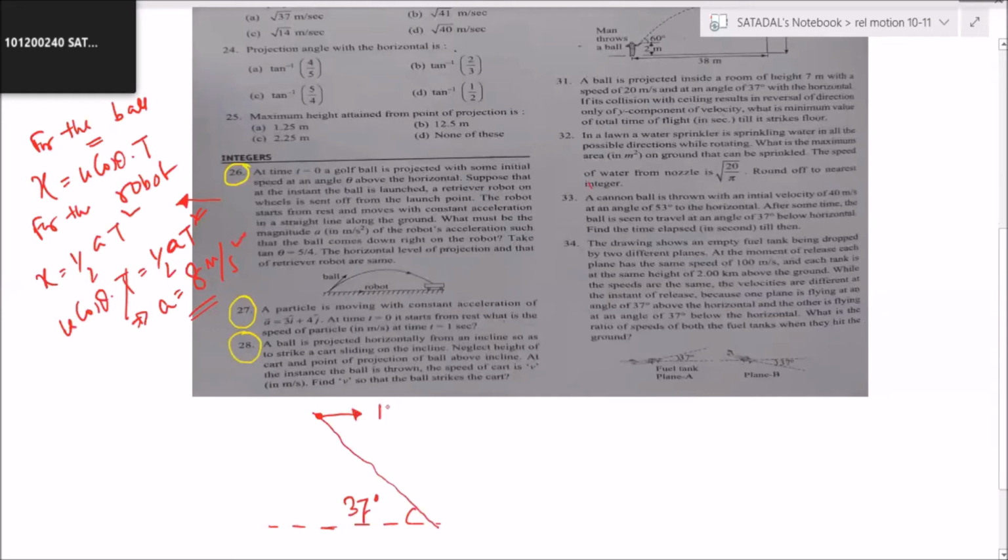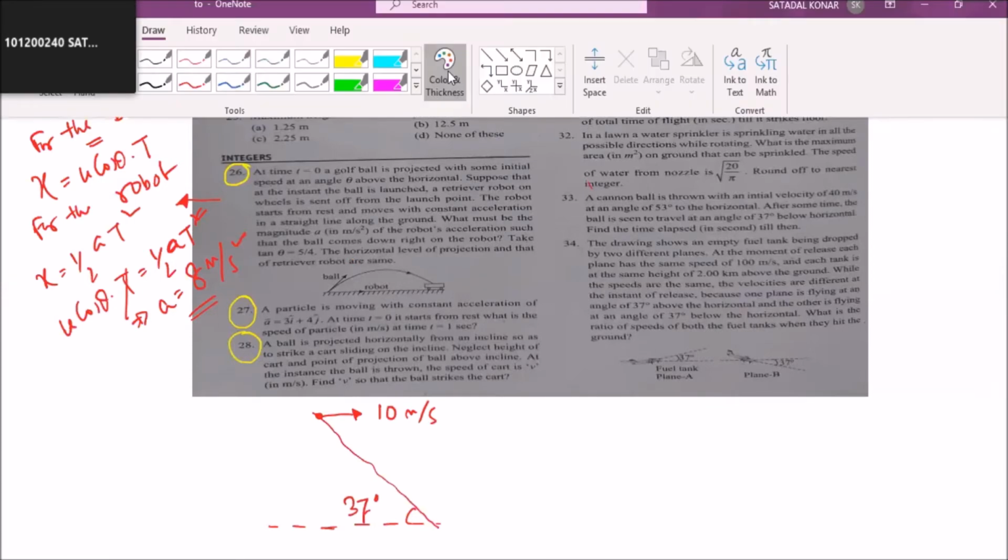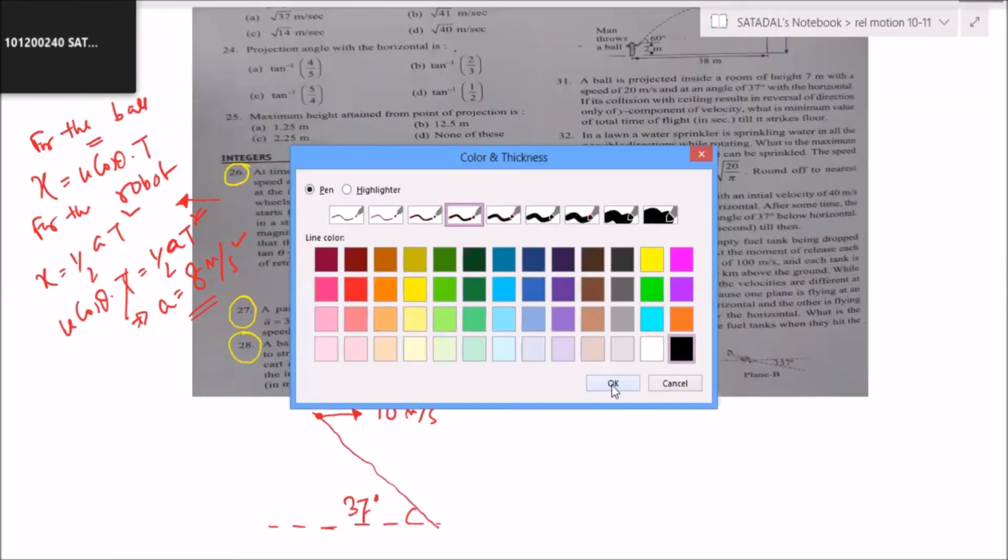Horizontal projection 10 meter per second, and this distance is 6 meter. Chalo, do it now, 27, 28. This diagram is for question number 28.